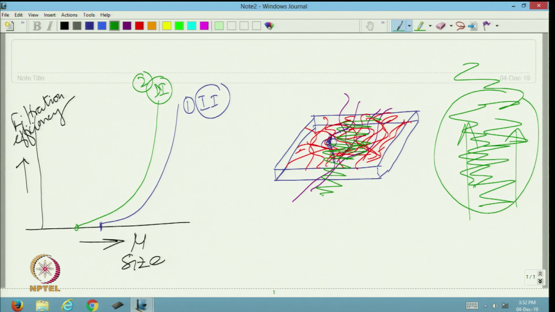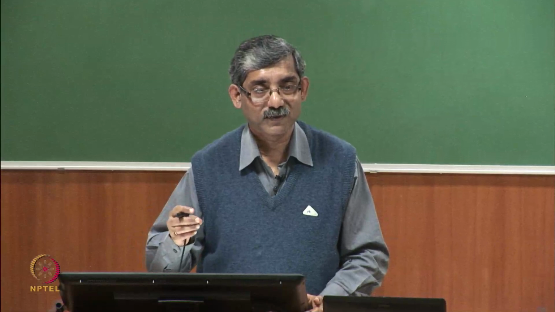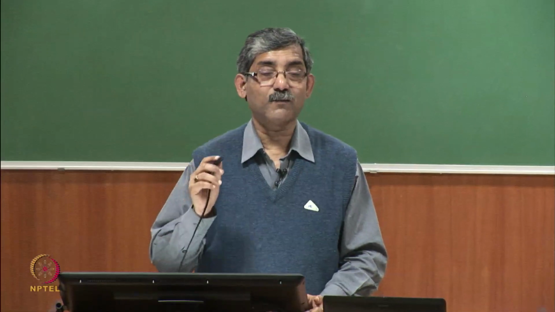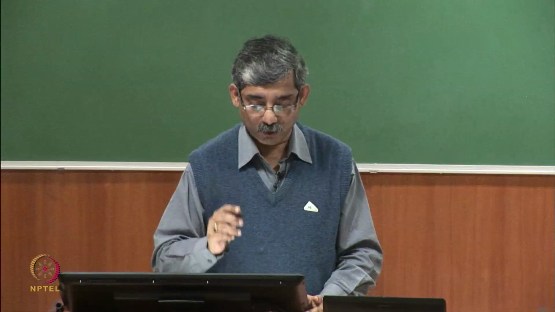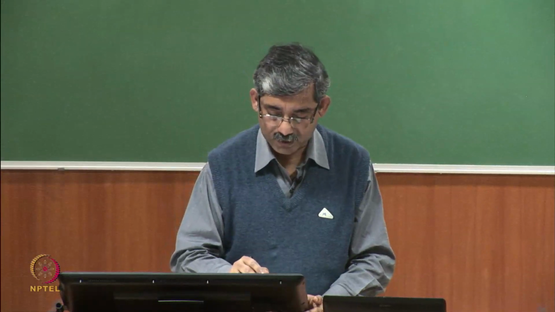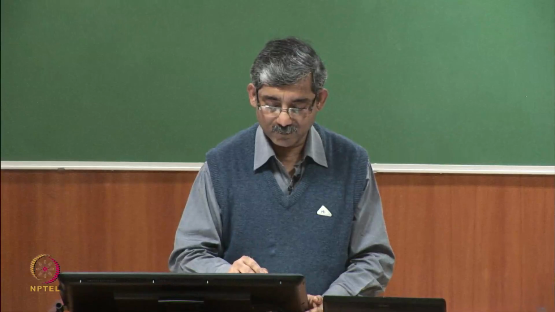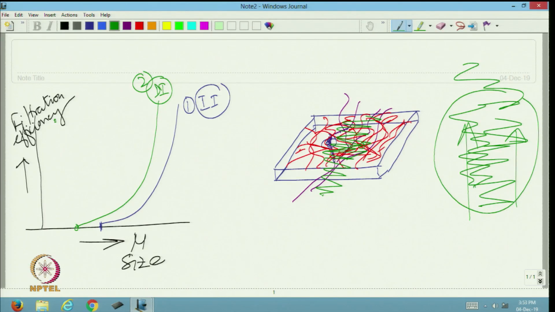So, Brownian diffusion can only take place where we have very low air velocity and very small particles. At very small particle sizes, say this point, the efficiency will be high, but as we keep on increasing the size, the effect of Brownian diffusion will be less.